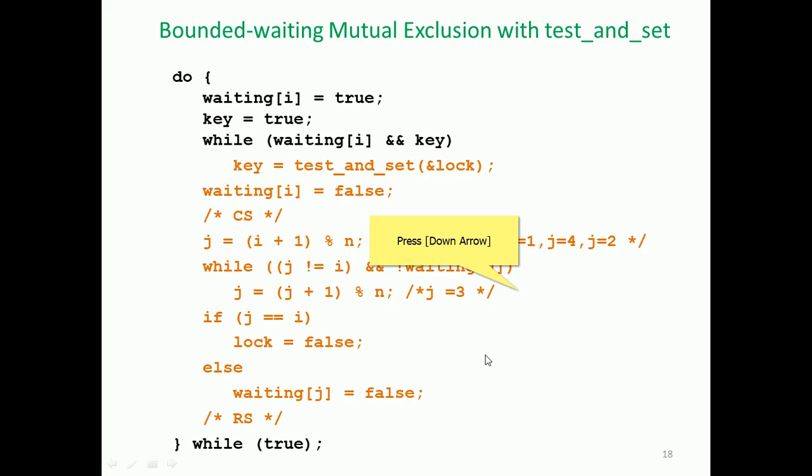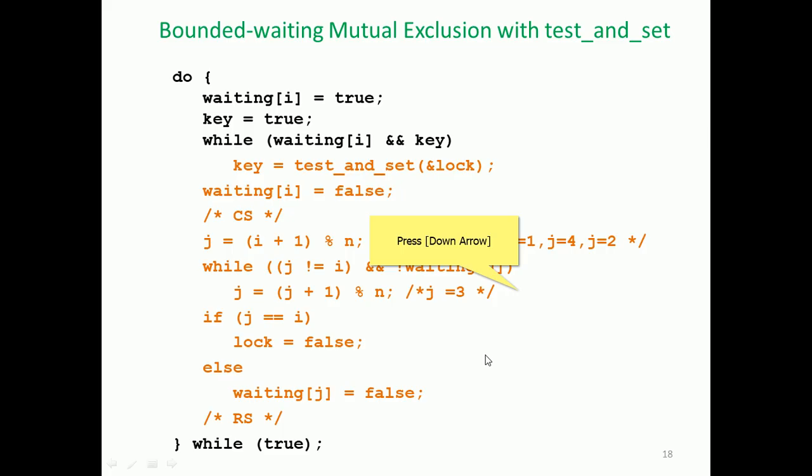So we can systematically ensure bounded waiting. Then j is equal to (i+1) mod n. Let's consider n is equal to 10. In that case, what will happen? i is equal to 1, the first process, j is equal to 4, the fourth process, then j is equal to 2, since (i+1) mod n becomes 2.